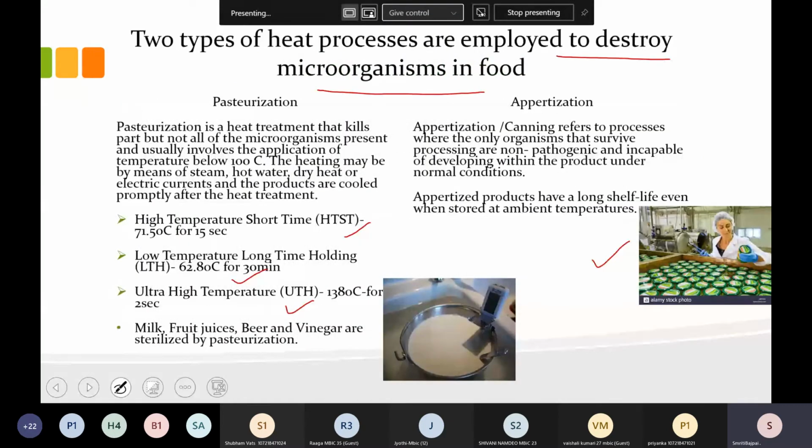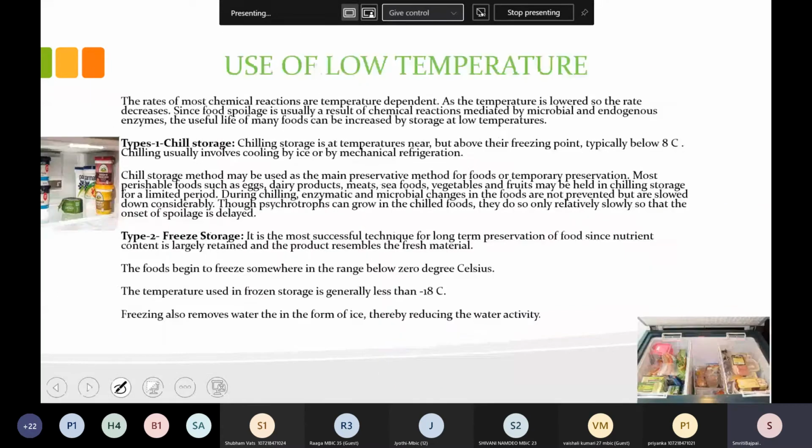Now after the high temperature, we will go to how the use of low temperature will work. Okay, so use of low temperature, the slide is visible? Yes, ma'am.